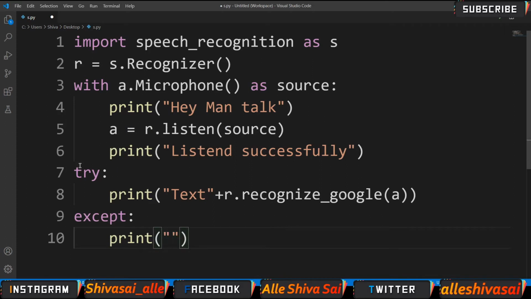If recognize underscore Google throws an exception, the except block will be executed.